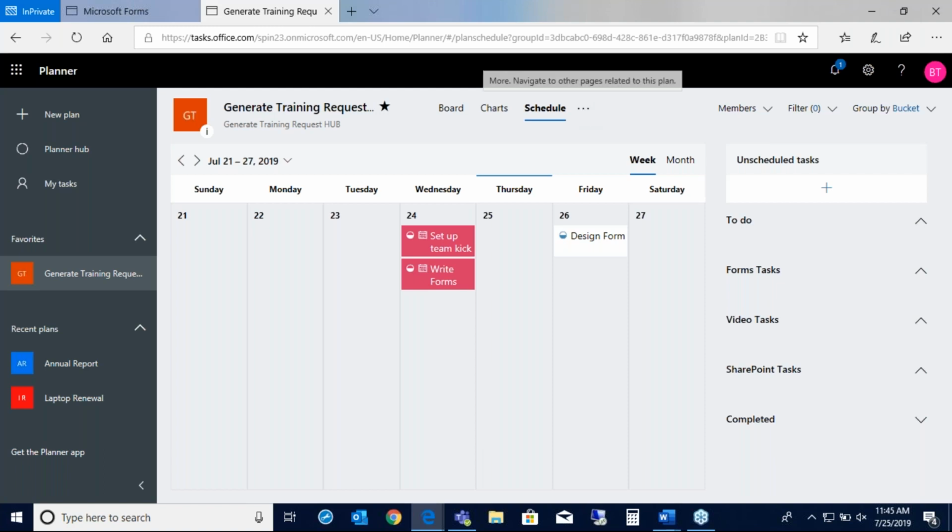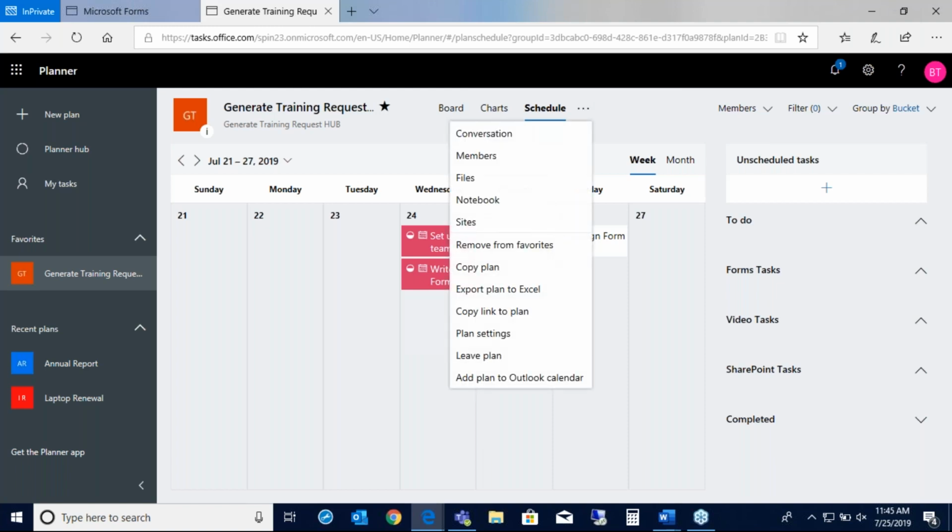Some of the additional features, Jared, I'll let you kind of talk through these. So some of these top parts here. Sorry, yeah, some of these are pretty cool. And you'll notice that a lot of these, when you click on them, but she's not going to click on them right now because it'll take too much time, but when you click on them, they take you over to like an Outlook type of view. So it takes you over into Outlook basically, where you can see conversations that have gone on between team members. You can see members and add members from over there as well.